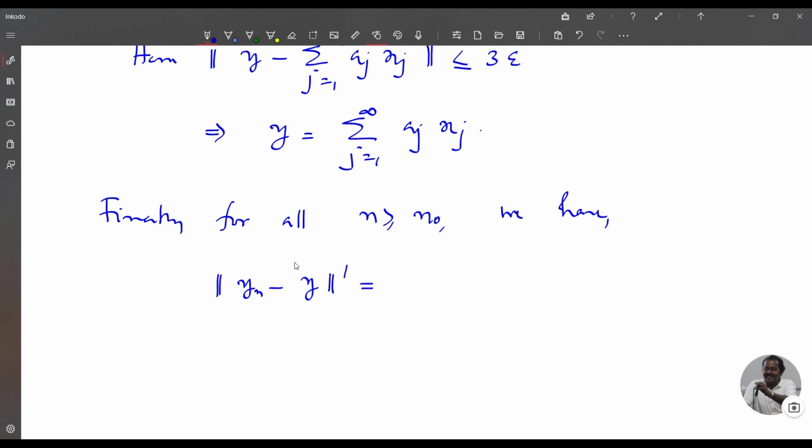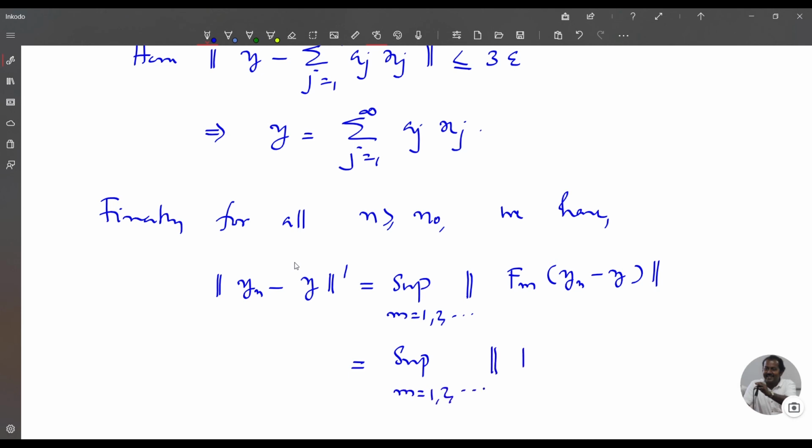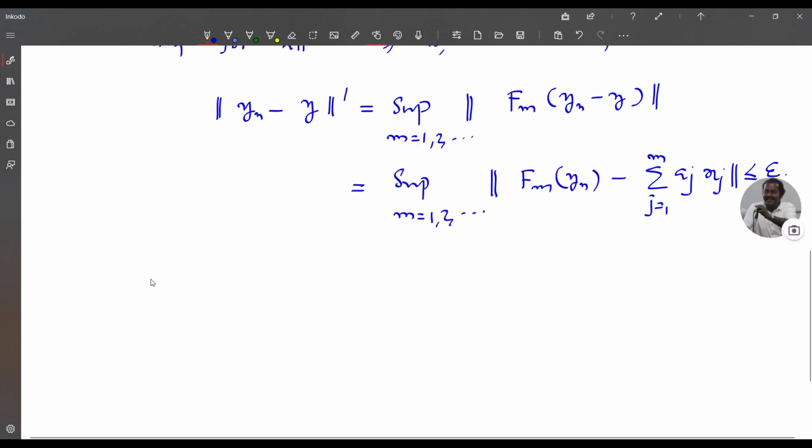This is equal to supremum over m equal to 1, 2, etc. of norm of fm of yn minus y, and this is equal to supremum over m equal to 1, 2, etc. of norm of fm of yn minus sigma j equal to 1 to m aj xj, and you know this quantity is less than or equal to epsilon.